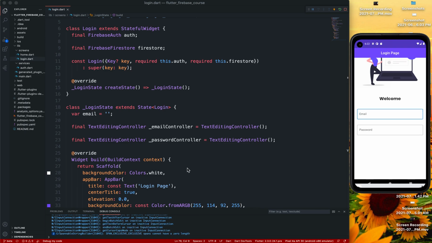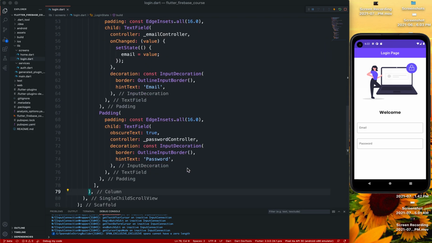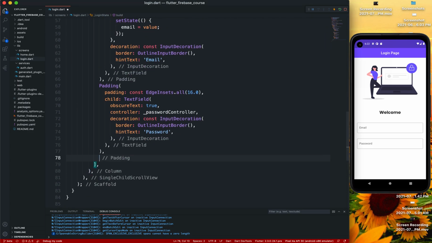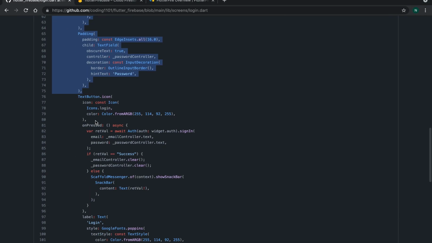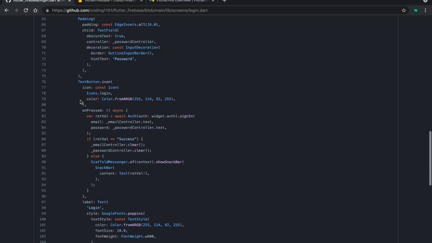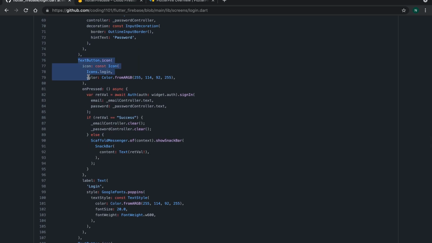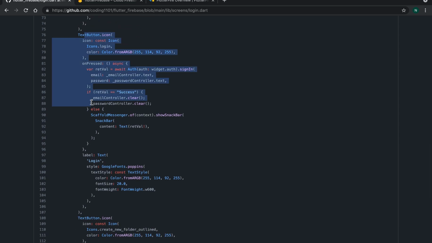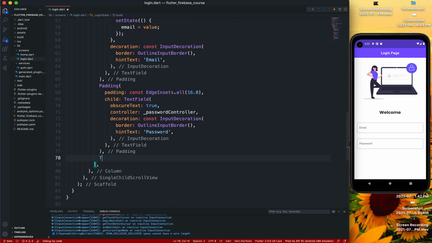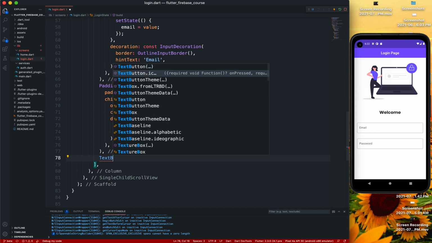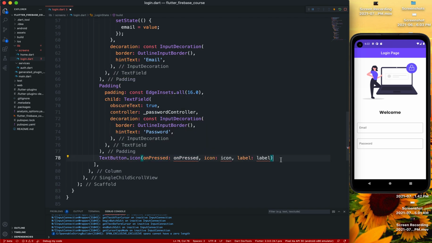And then I have a text button, and I'm not going through the UI here because I'm not making the UI, but I have this text button which has some on pressed events, which I'm gonna make this text button again, like from scratch. We're gonna have some icon and a label and all that.